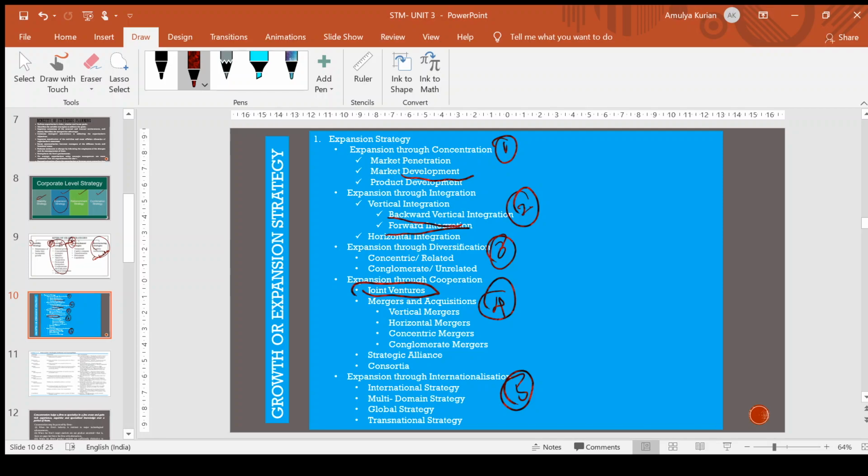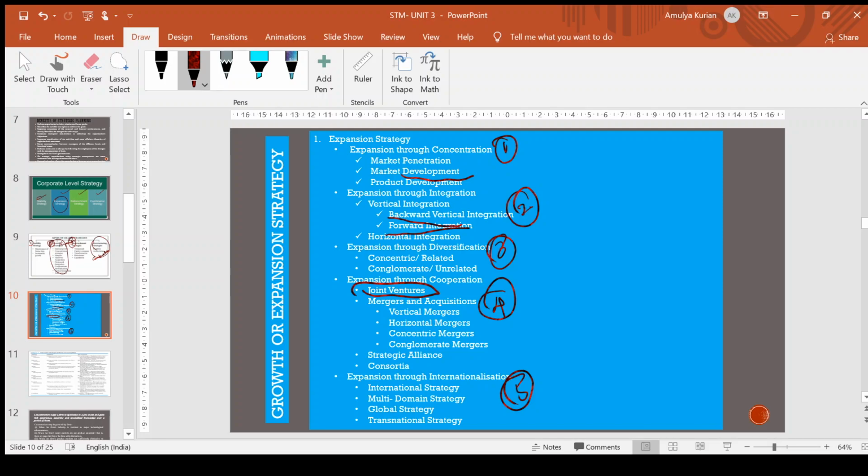Conglomerate merger is a combination of two or more firms unrelated to each other. Okay, there is no relation. It may be for diversification purposes that they are merging with the other one. So these are the four types of mergers: vertical, horizontal, concentric, and conglomerate. There are merits for the mergers, and this will be taken in detail in the coming sessions.